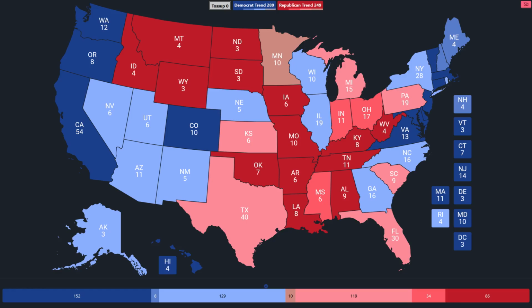Here it is. We've got similar shading. The darkest colors are 10 or more points. This time, the very lightest colors are going to be under 1% trends. There's only one of them this time, and it's Minnesota. So with all that said, what are the takeaways from any of these trends?